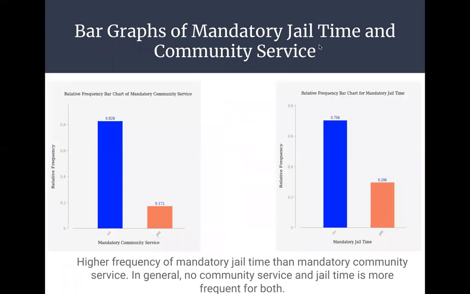So just to introduce my two qualitative variables, you can see bar graphs for community service on the left and for mandatory jail time on the right. If we compare the orange bar, we can see that 0.296 is much higher than 0.172. So this means that there's a higher frequency for mandatory jail time than mandatory community service in my random sample. In general, though, no community service and no jail time is more frequent for both, as you can see that the blue one is much bigger than each of the orange.